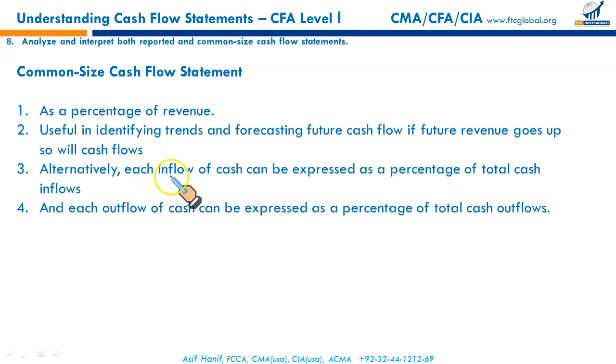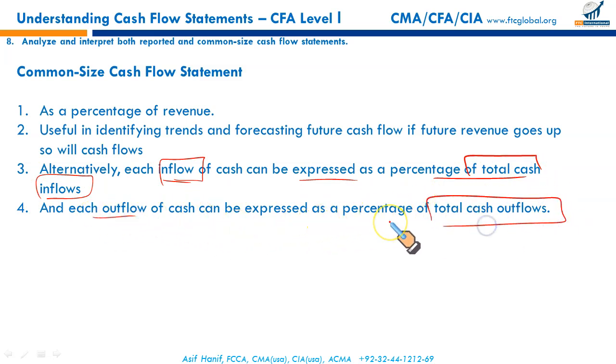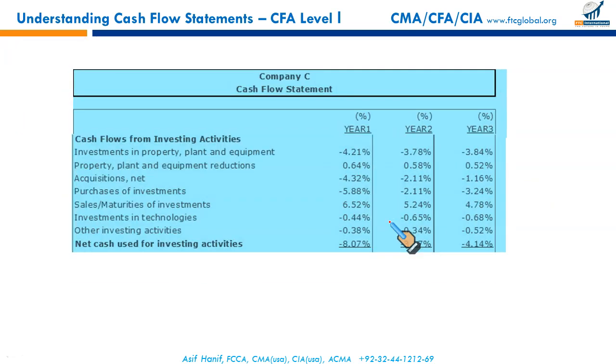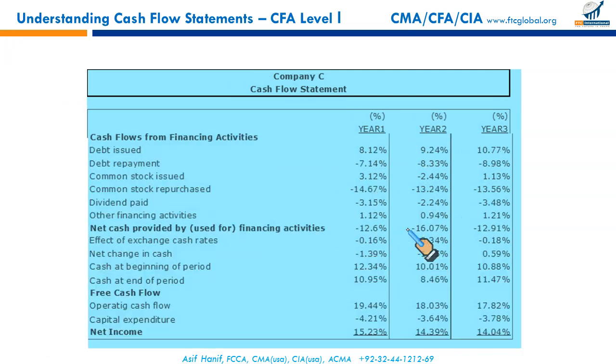Alternatively, we can use the inflow-outflow approach. Every inflow could be expressed as a percentage of total cash inflows, and every outflow can be expressed as a percentage of total cash outflows over the period. So these are the two alternatives which we can use to convert our cash flow statement into common size. This is an example given. Every number you see here is expressed as a percentage of revenue.